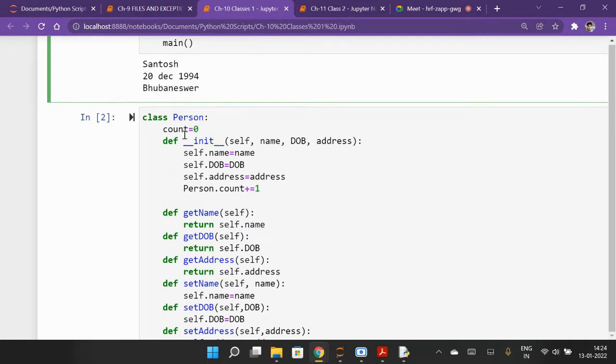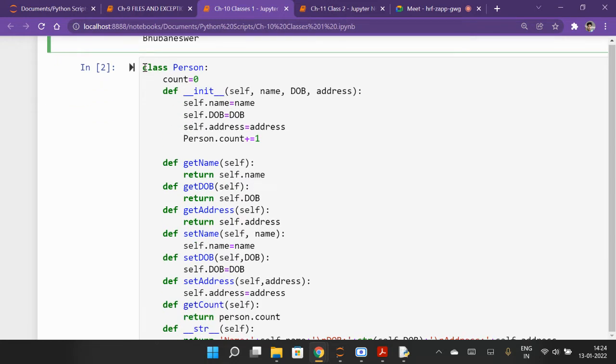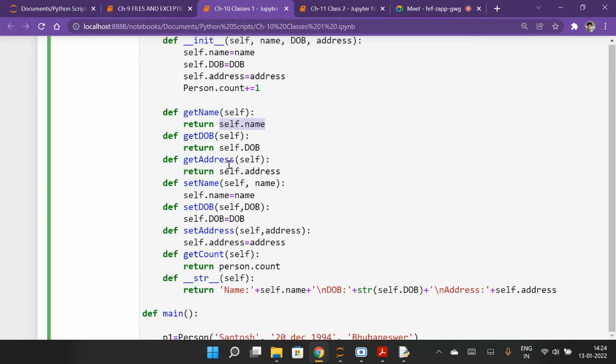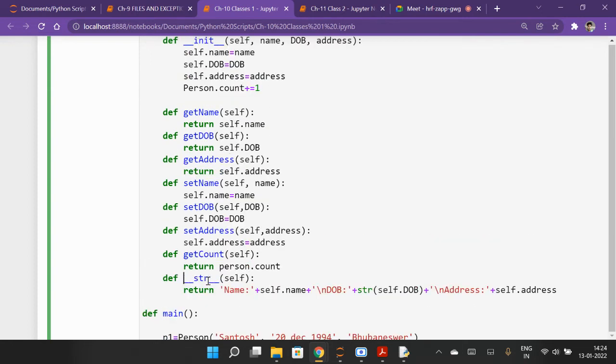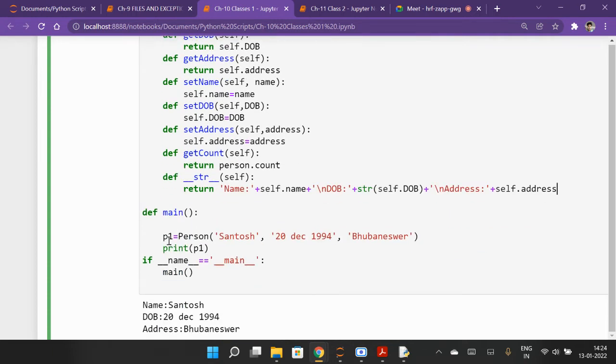Yes, so you can see this. Class Person, and def get_name(self). It will return self.name. These are the functions we define. And now this will convert output into string form. This will print, so we write this to print the output. For example, check here.